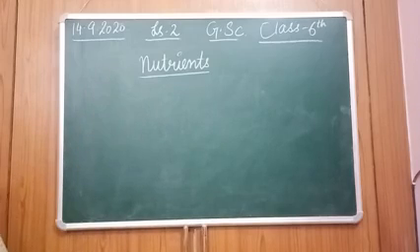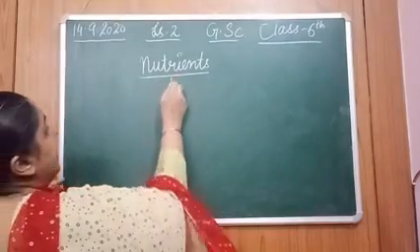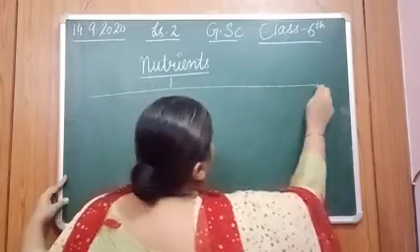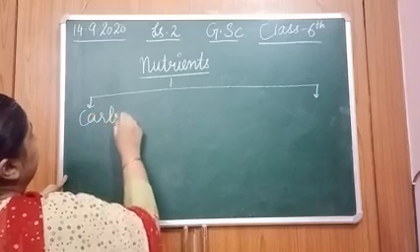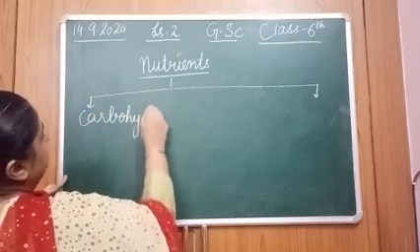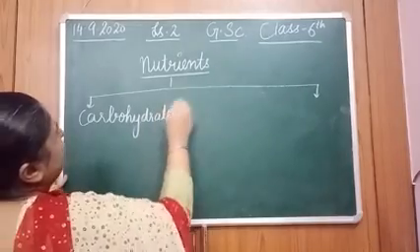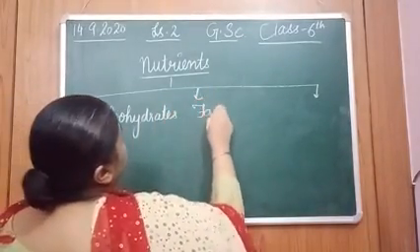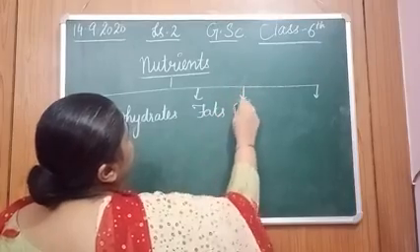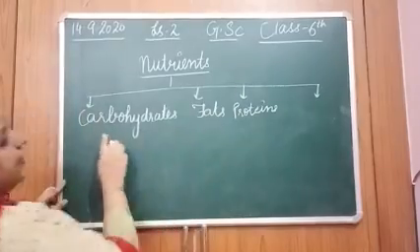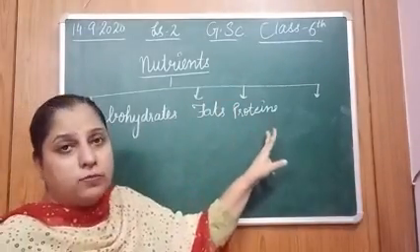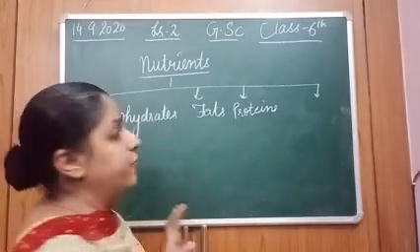Now, which nutrients are present? The major nutrients that are present in our food are carbohydrates, fats, then proteins. Beta, these are the major nutrients. Major because we need them in more amounts. And there are minor nutrients also.